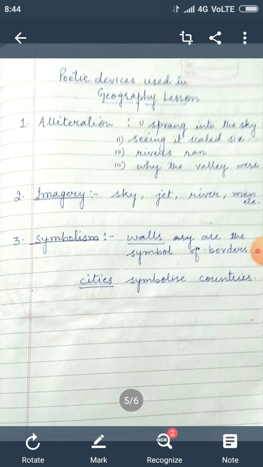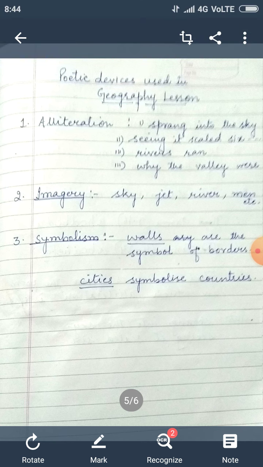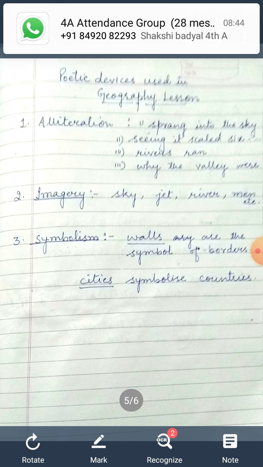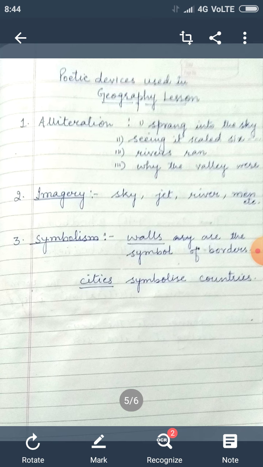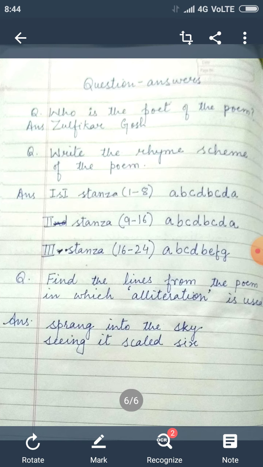Then symbolism, here walls, words, it is used here not for the wall of the house, but it represents something else, like it separates. So separate means these are the borders, and cities, they symbolize countries. So students, this was all about these poetic devices. You have to write down these poetic devices in your notebooks, and come to the question answers.